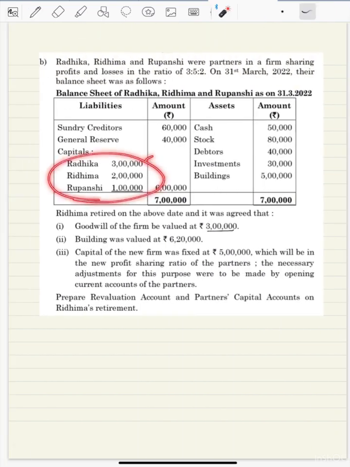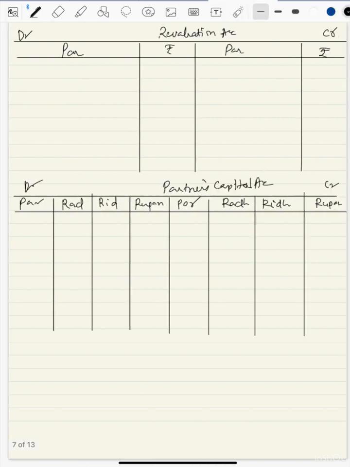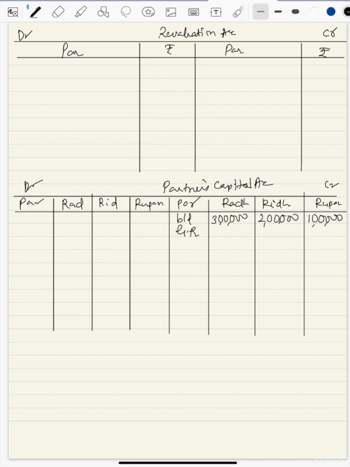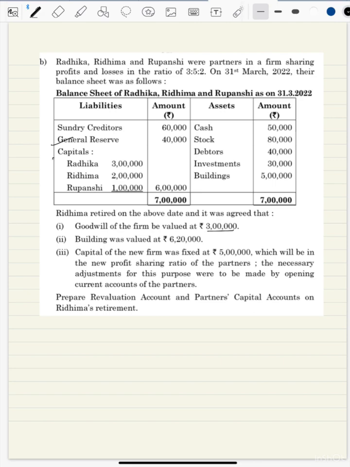We start by writing the capital 2 lakh, 3 lakh, 2 lakh, 1 lakh. So we'll come here, write down balance b/d 3 lakh, 2 lakh, and 1 lakh. After transferring the balance, we will now distribute the reserve 40,000 in the ratio 3:5:2. So we'll get 4. 4 threes are 12, 4 fives are 20, and 8. 12,000, 20,000, and 8,000. So we'll write here general reserve 12,000, 20,000, and 8,000. So we are done with reserve and capital.